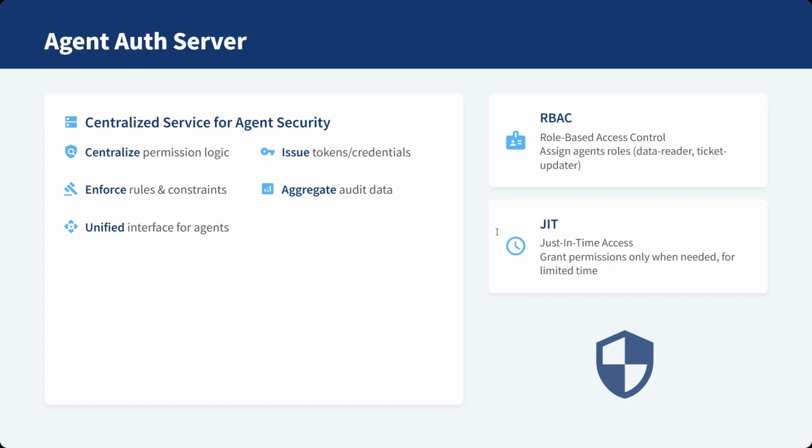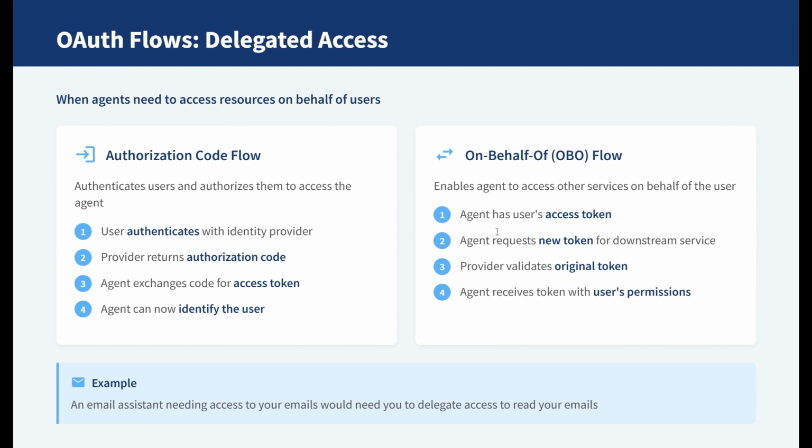The Agent Auth server model. Think of the Agent Auth server as a control tower for all your agent permissions. It centralizes everything, issuing credentials, enforcing rules, and keeping track of every action. Here's what it does. Centralizes permission logic so no rules are scattered in code. Issues tokens and credentials securely. Enforces authorization rules for each API call. Aggregates audit logs so you always know who did what. Provides a unified interface for all your agents.